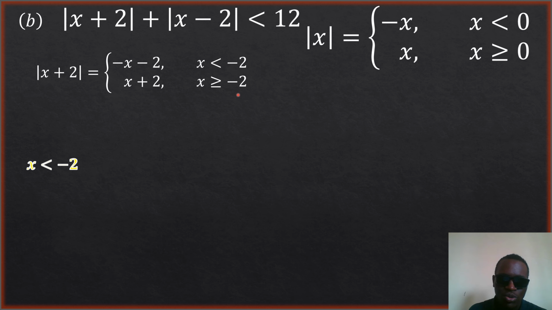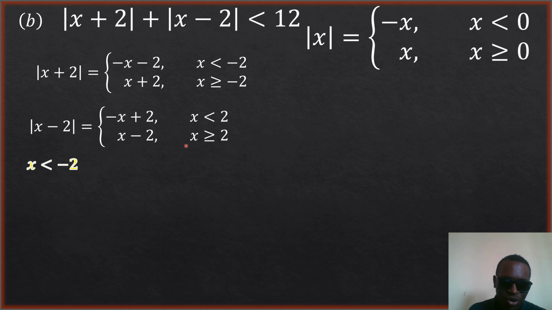Greater than or equal to 0. So x plus 2 greater than or equal to 0. When you solve that linear inequality, you just move the 2 to the right, so the 2 becomes negative. So you have x greater than or equal to negative 2. That's it.